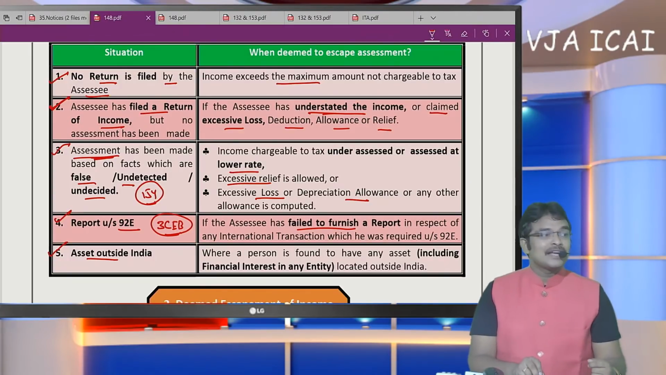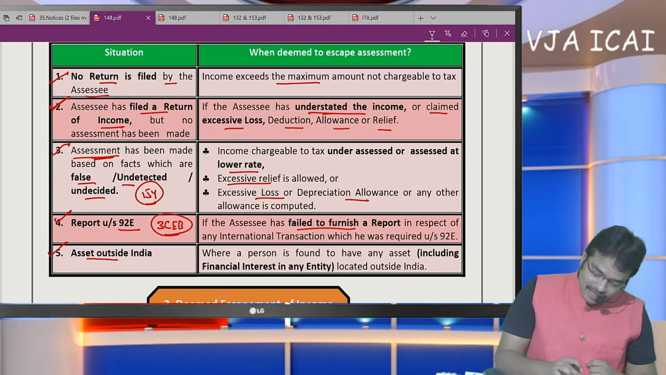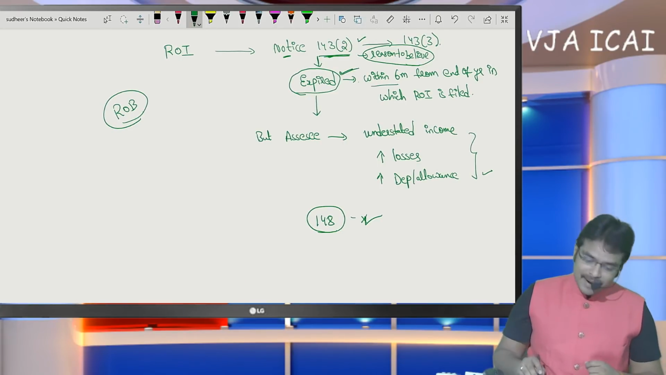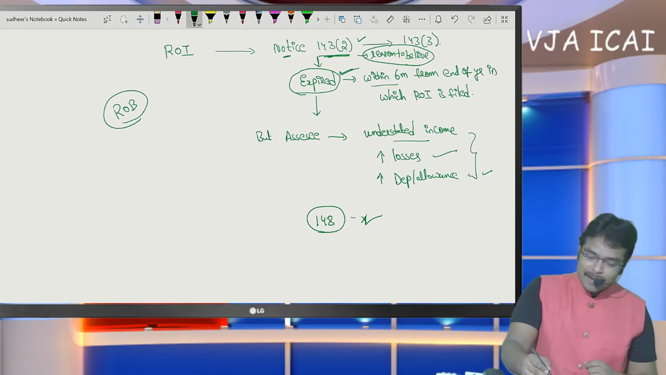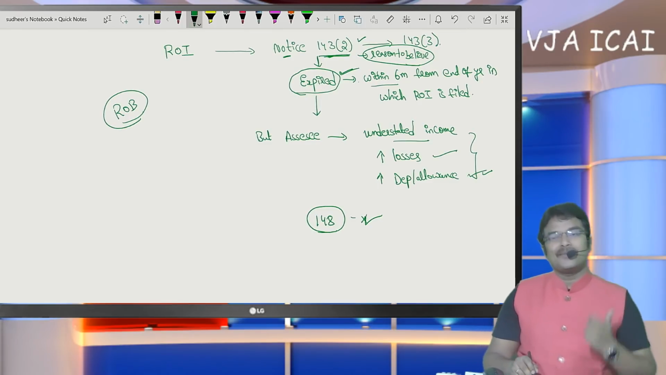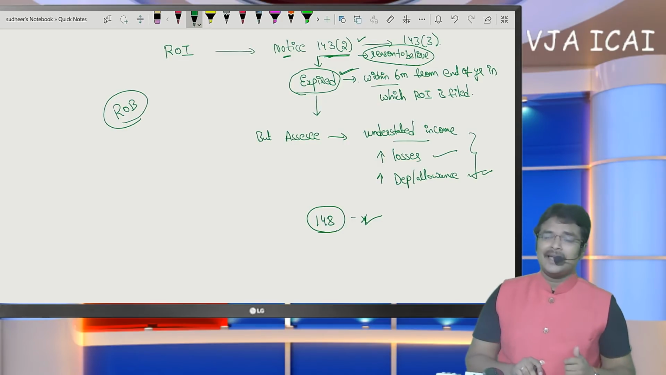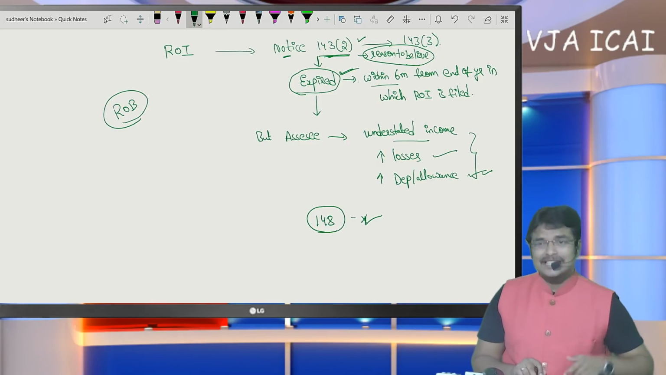So whenever the scrutiny time limit expires, the thing to be noted here is, if the scrutiny time limit expires but the SSE has understated the income, sir, if the scrutiny time limit is available, the assessing officer can select this case for scrutiny only, because it may be a scrutiny assessment, income escaping assessment, or best judgment assessment.